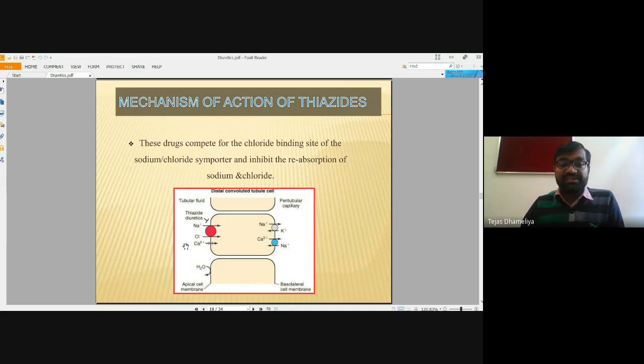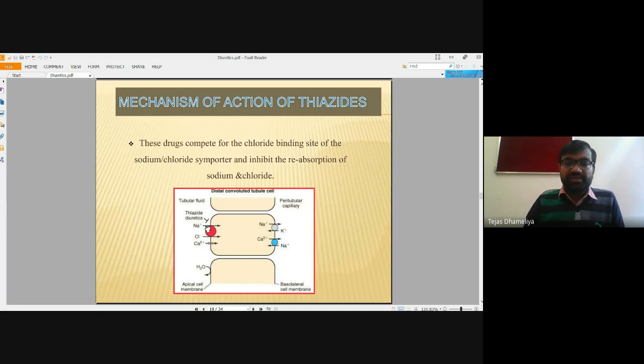That point is the distal convoluted tubule, where the sodium chloride symporter is present. Thiazide diuretics inhibit the sodium chloride symporter. It is called a symporter because sodium and chloride, both ions, move in the same direction. If it were an antiporter, then sodium might be coming inside while chloride is going outside. That way their mode of action is shown.